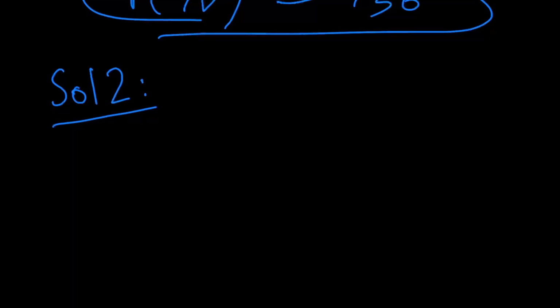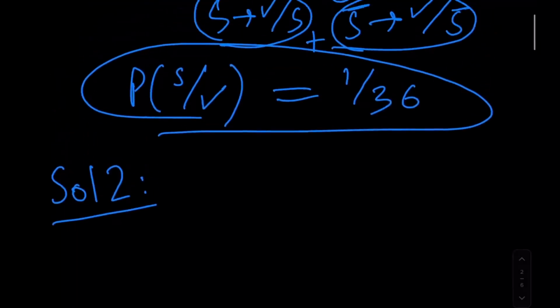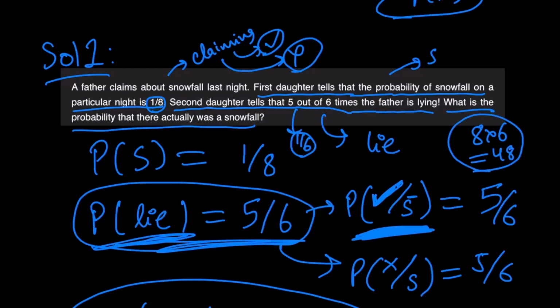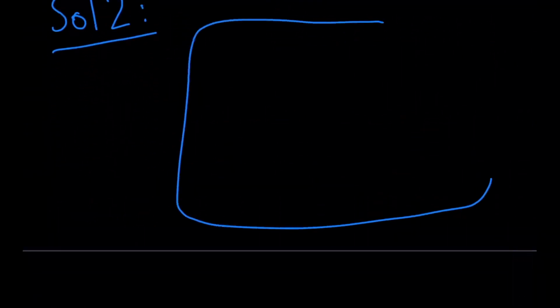Now imagine there were 48 different days or 48 different test cases. Now where did I get this number 48 from? Well, since one of the probabilities is 1 by 8 and the other is 1 by 6, just to make sure that I'm including every single case that could have happened, I've just done 8 into 6 and I got 48. And you'll understand why I did this in a few minutes. I assume there to be 48 total days or 48 different cases that would have been possible.